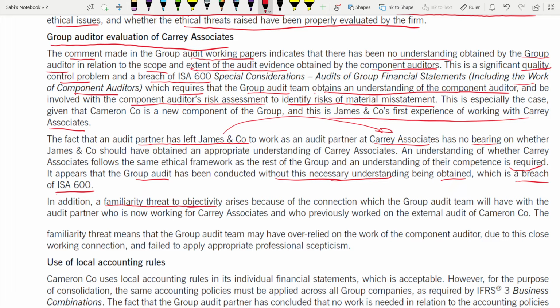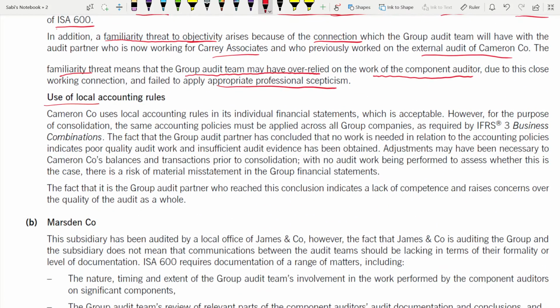So objectivity arises. Why? Because of the connection which the group audit team will have with the audit partner who is now working for Carey Associate, who had previously worked on the external audit of Cameron. So the familiarity threat means that the group audit team may have over relied on the work of the component auditor because of that familiarity. Due to this close working connection, they failed to apply appropriate professional skepticism also. Now, the third issue, use of local accounting rules.